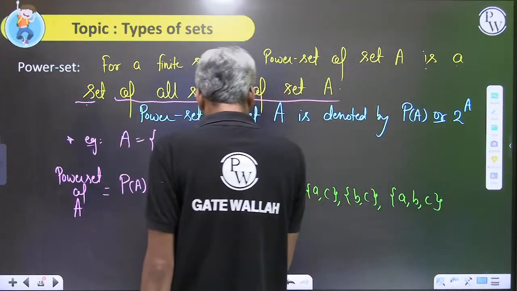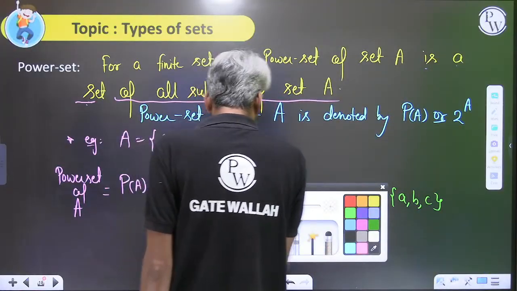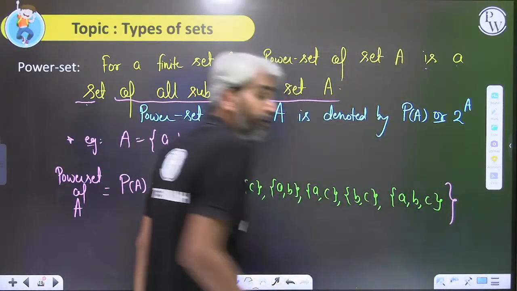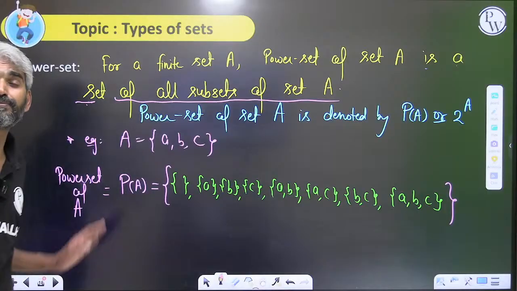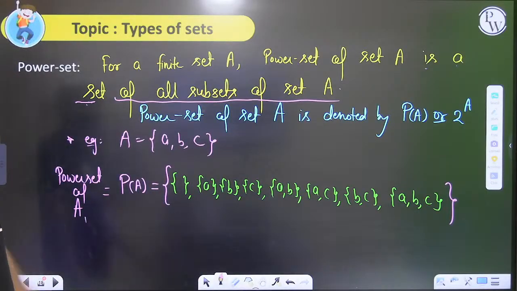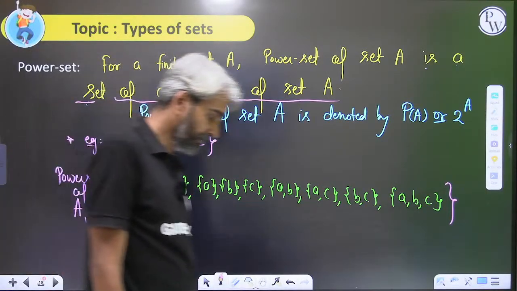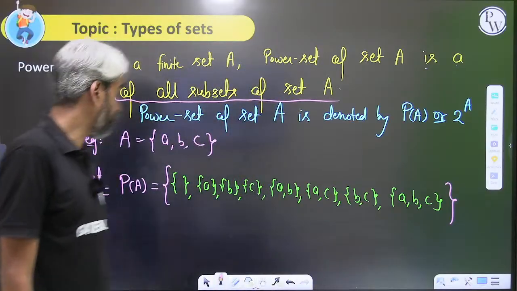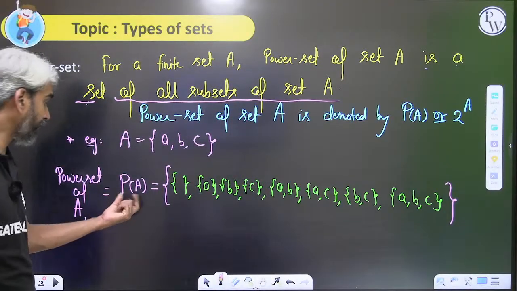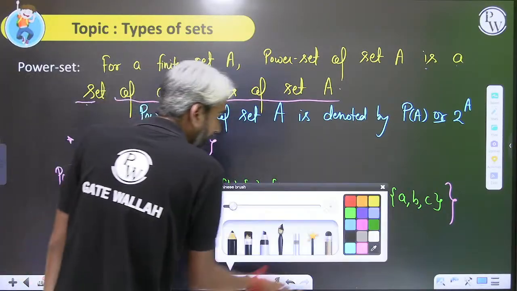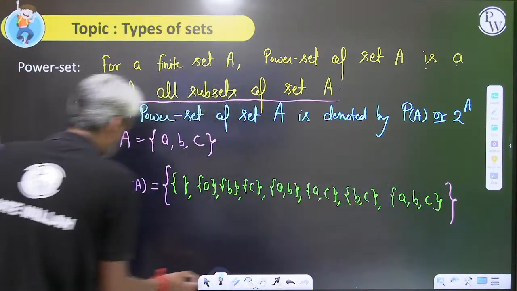So the power set of a given set is nothing but the set of all subsets of that set. Simple definition. Now, if I look at the cardinality of the power set of A, what will it be?